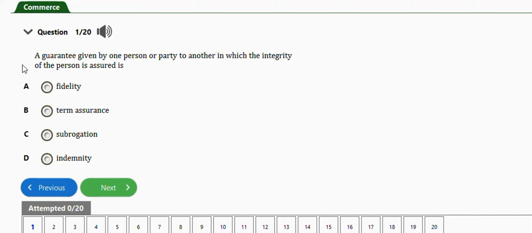The first question I have here says, a guarantee given by one person or party to another in which the integrity of the person is assured is, we have fidelity, term assurance, subrogation, indemnity. The right answer is option A, which is fidelity. Very important.